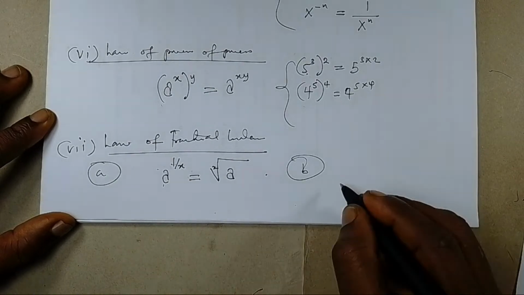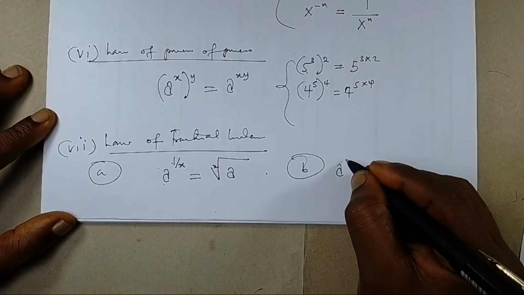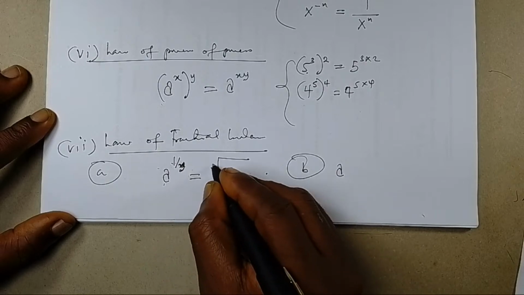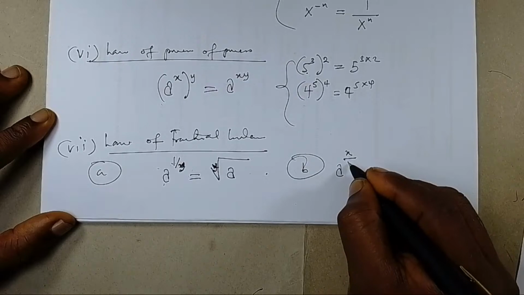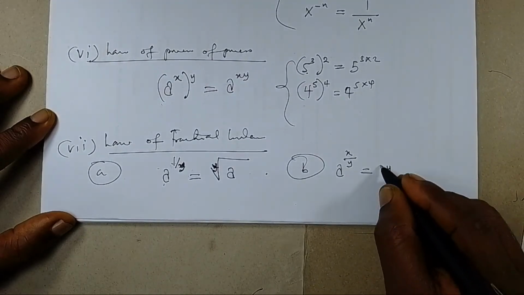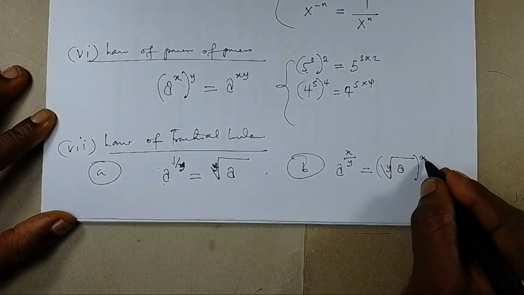Now there is another version of this law. Let me change this to y so that we are uniform with what we are saying. So if I have a raised to power x over y, then I would have my result by this law to be the y root of a raised to power x.